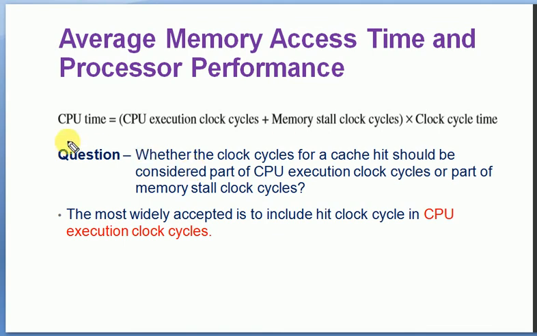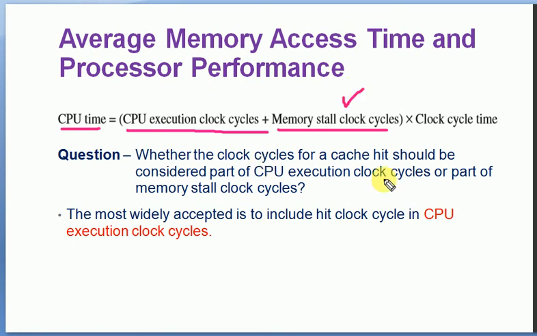Now the CPU time can be defined as the CPU execution clock cycles, the total clock cycles, plus the memory stall clock cycles, times the clock cycle time. So this is the CPU time. The basic definition of CPU time is the CPU clock cycles times clock cycle time, where we are now adding the memory stall clock cycles also, because there will be some delays due to the non-availability of data or because of cache misses and other related issues.